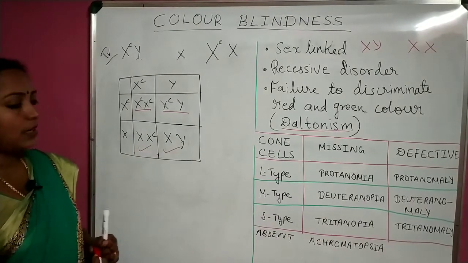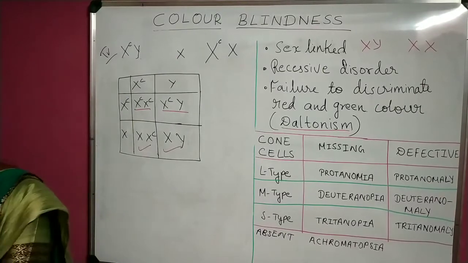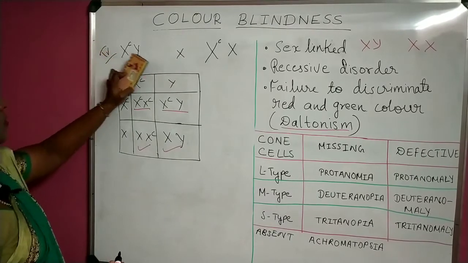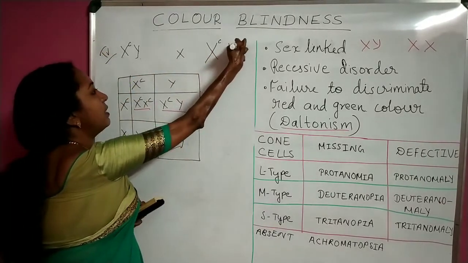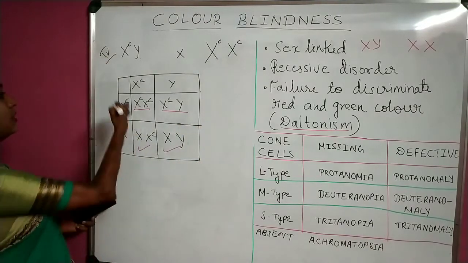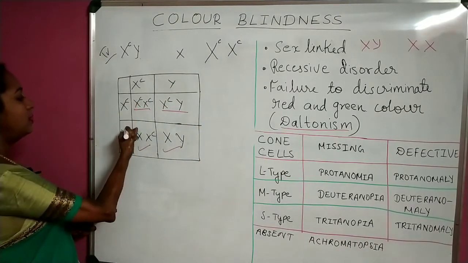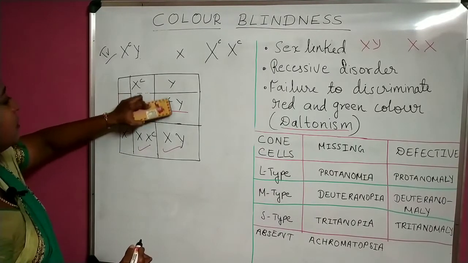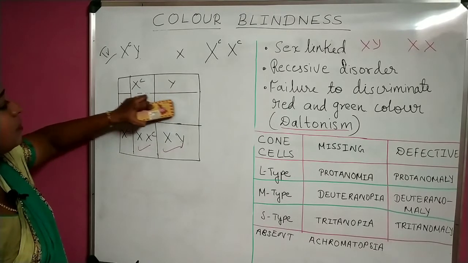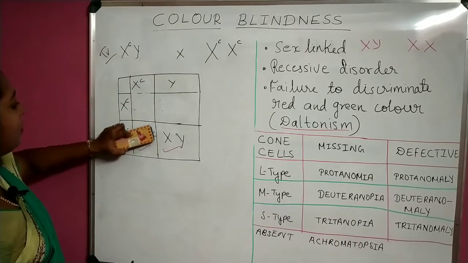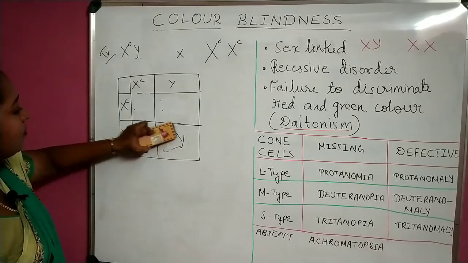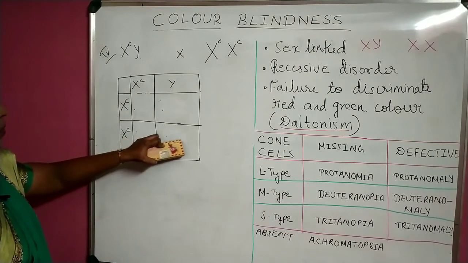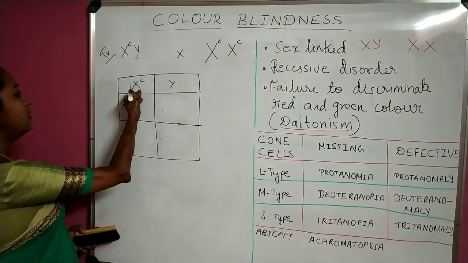Okay, now let us look at the last possibility, possibility number 4, where both the parents, that is the father as well as the mother, are affected. So XCY, and mother is also affected. Both X chromosomes in the mother have the defect. So both X chromosomes are denoted by XC and the father XCY. In that case, what will be the probable progenies, whether they will be diseased or not, whether female or male? Let us just examine here.